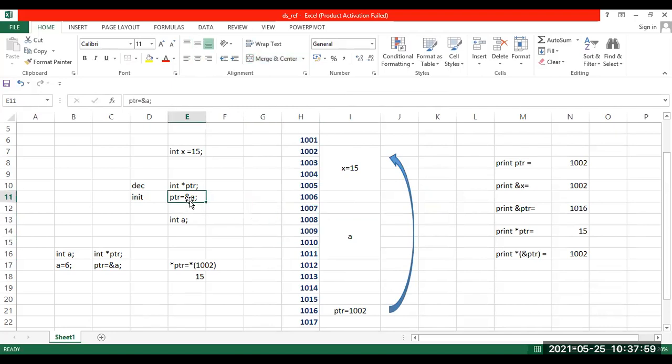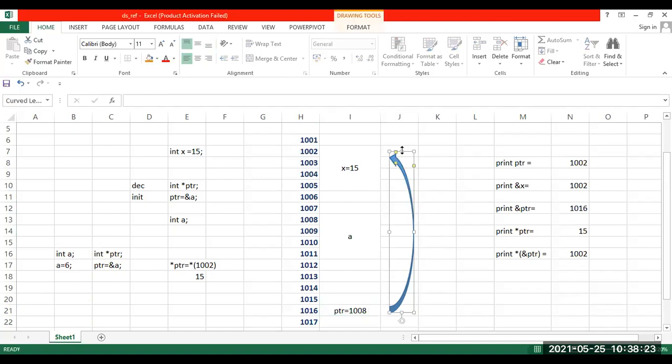Now you tell me this, okay? PTR is equal to ampersand of a. So will this value change? Yes, ma'am. What will be the value of this? 1008. Correct. 1008. This will be 1008. So if I have to indicate this with the help of this arrow, we will have to point it here, because now PTR is pointing to ampersand of a. Did you all follow, all of you? Yes, ma'am.